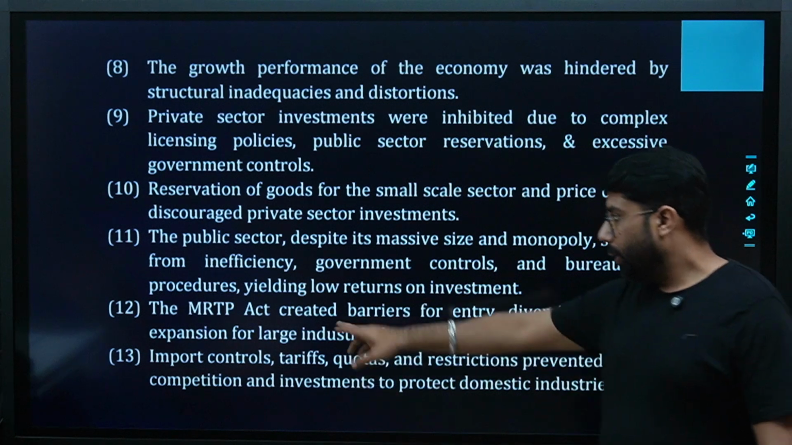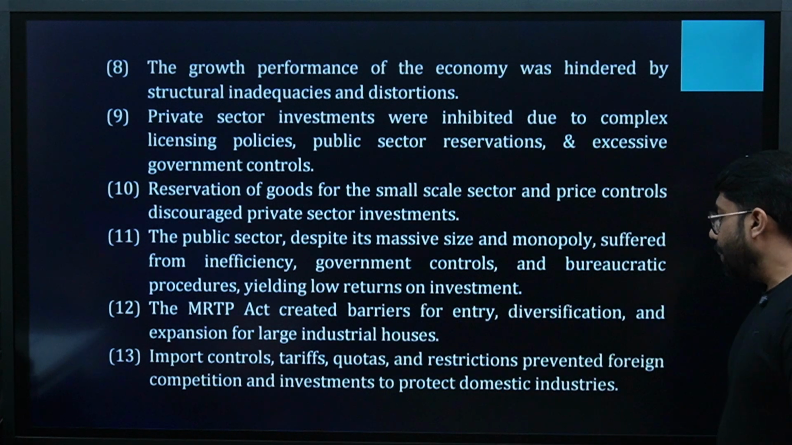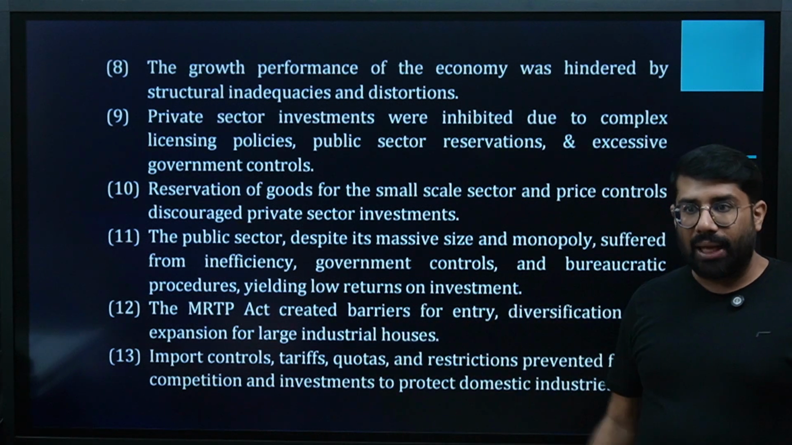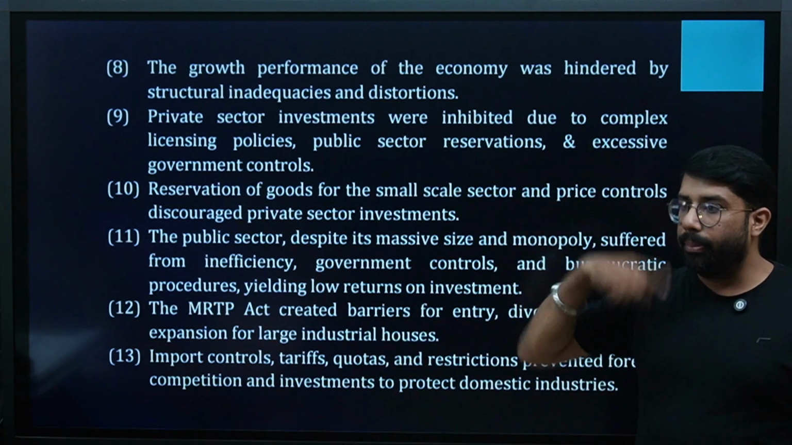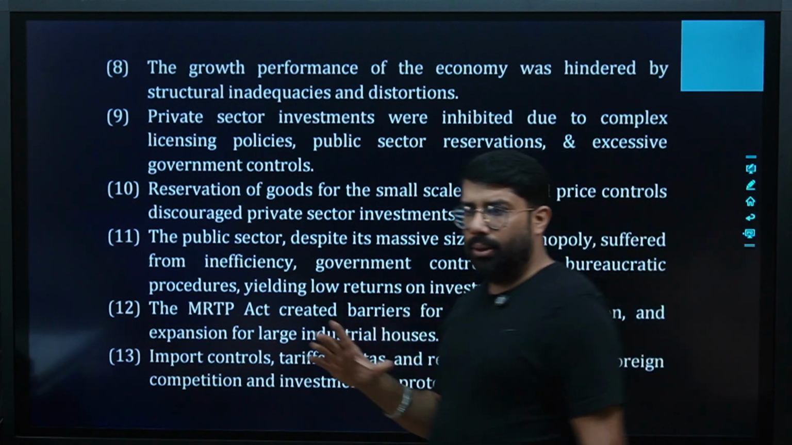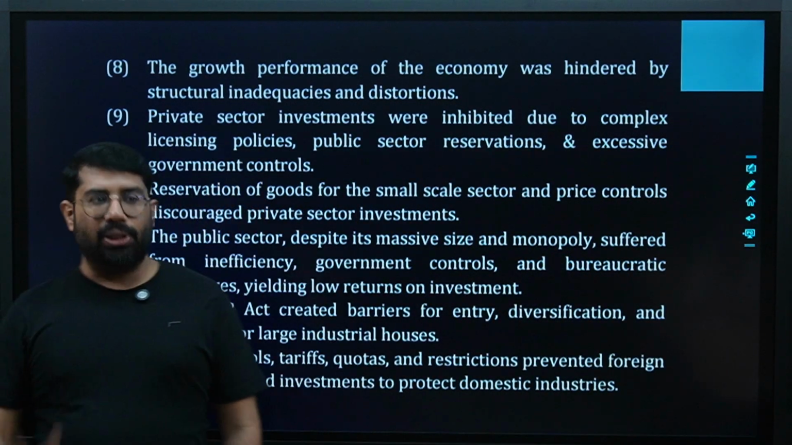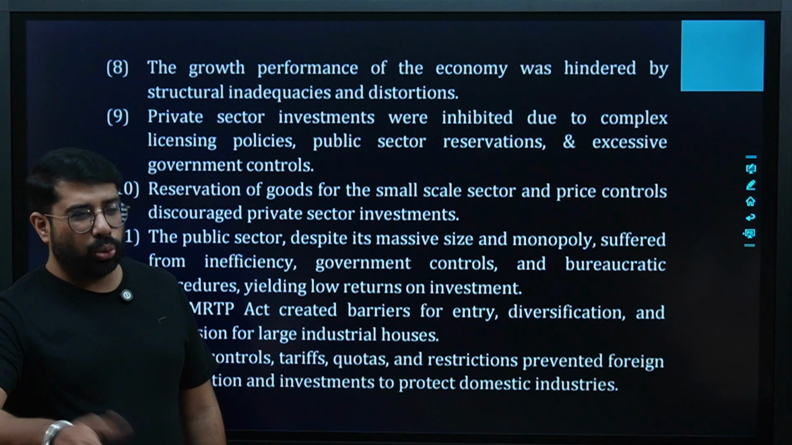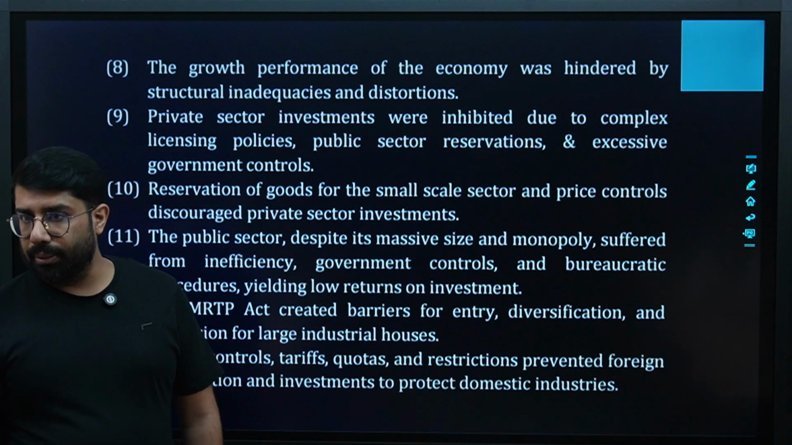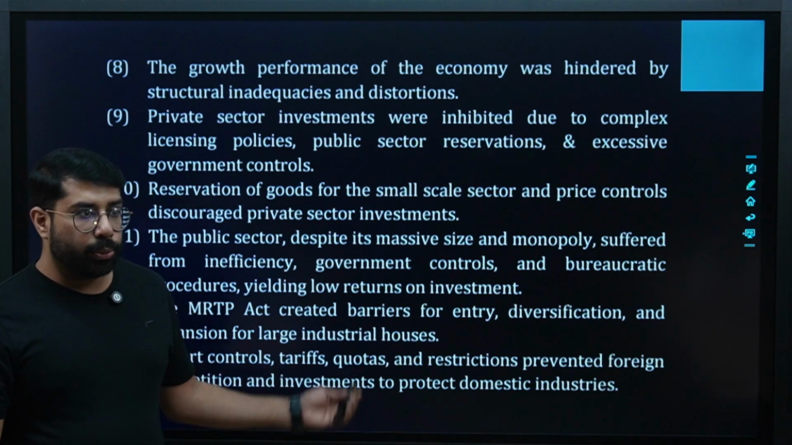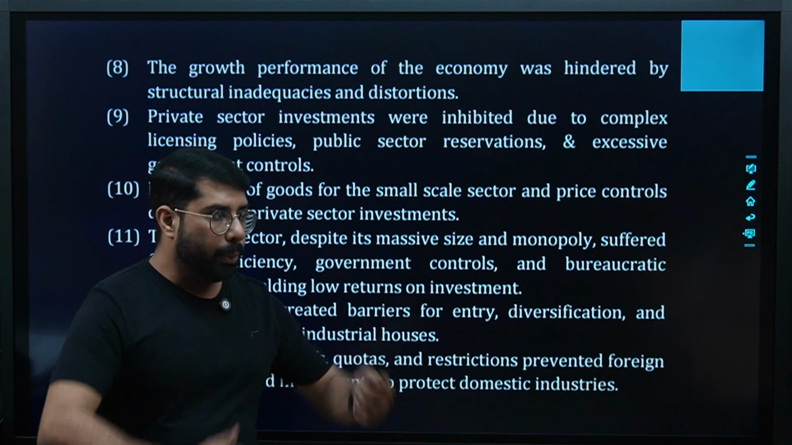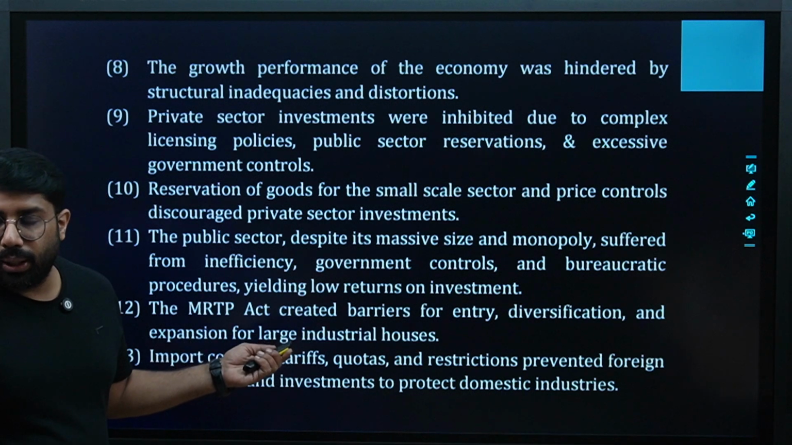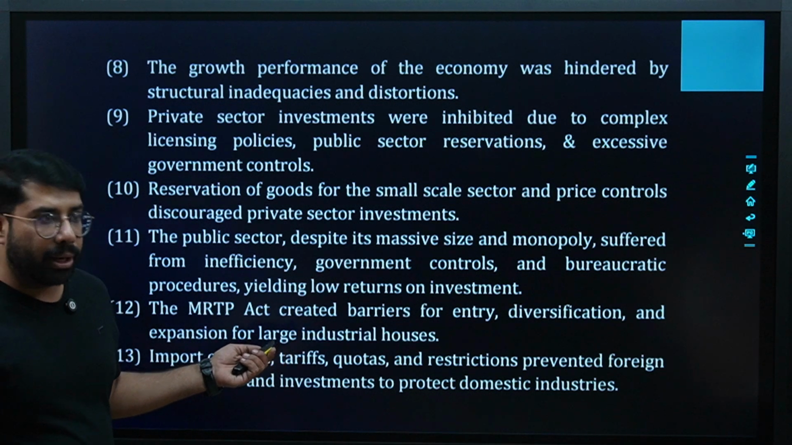Yes or no? MRTP Act created barriers for entry, diversification, and expansion for large industrial houses. This point says MRTP Act, which was afterward replaced. MRTP Act was a very stringent act. I mean, entry in the market was not so easy because of the restrictions put in by the MRTP Act. That was the reason, I think in 2001 or 2002, MRTP Act was replaced by the Competition Act. Getting a point? Because it was not helping the economy to grow. It was actually restricting the economy. So because of this, the entry was not easy. There was a barrier to our entry in the market also.